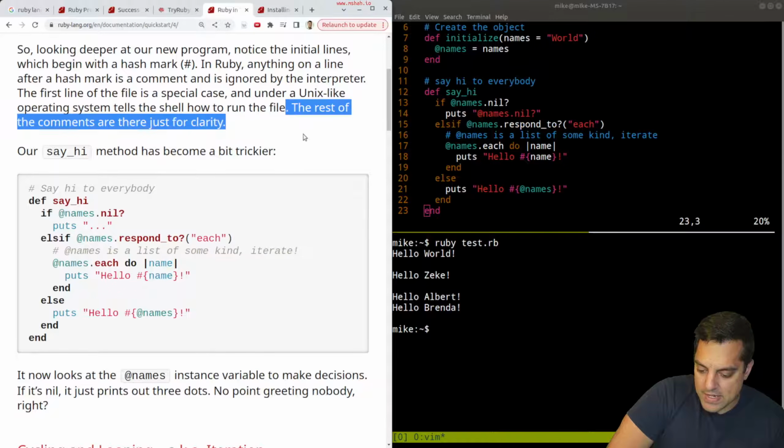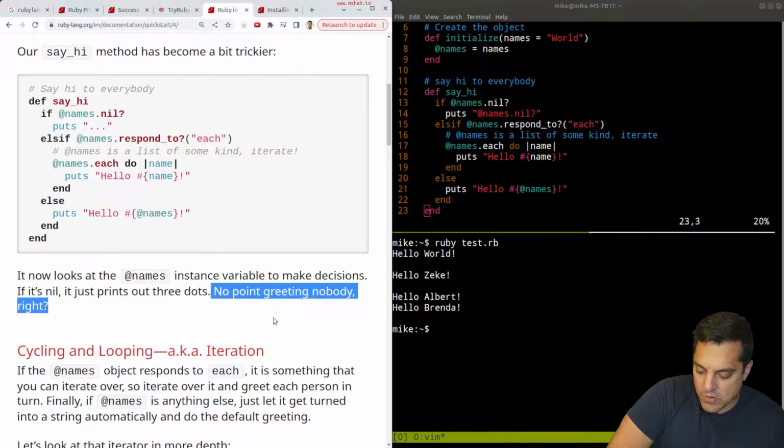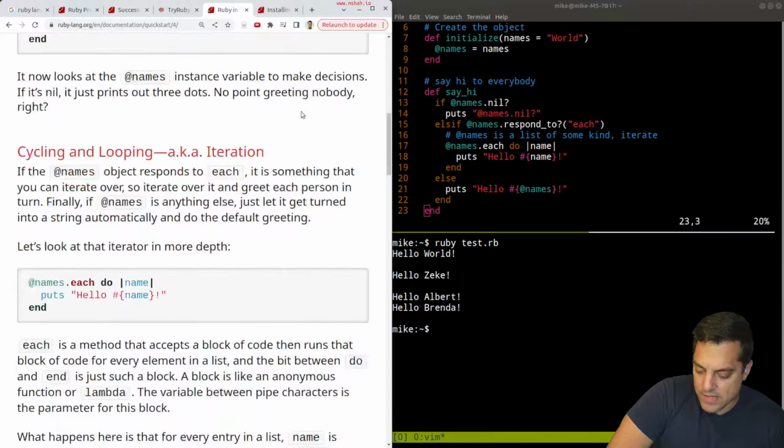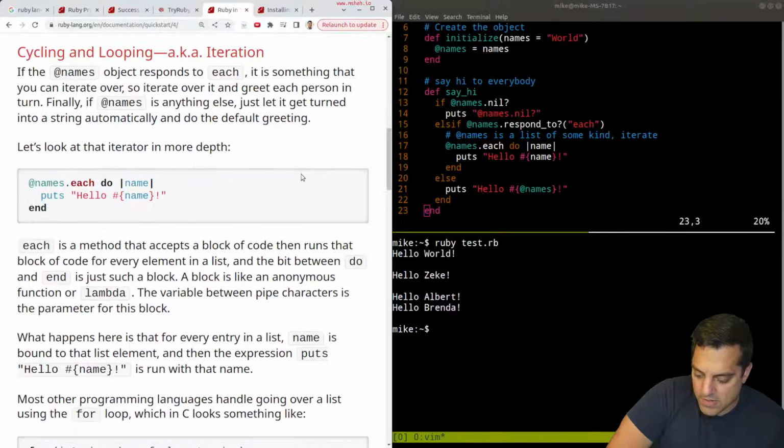Let's see, our names instance variable. Okay, so we don't greet anybody, so we just have our nil condition. Okay, yeah, this is nice. And this is the iteration here. Okay, very clear. Different than other languages here. So, okay, let's take a look at this iterator in more depth.